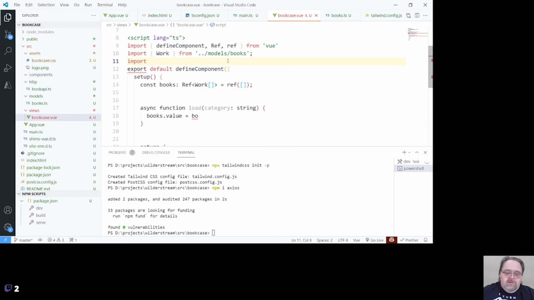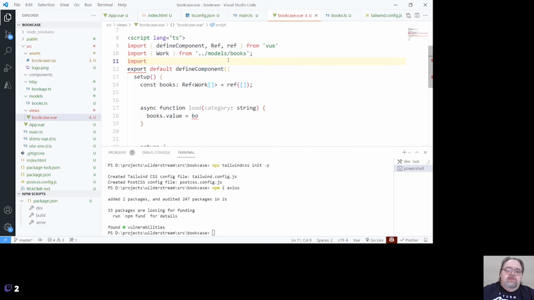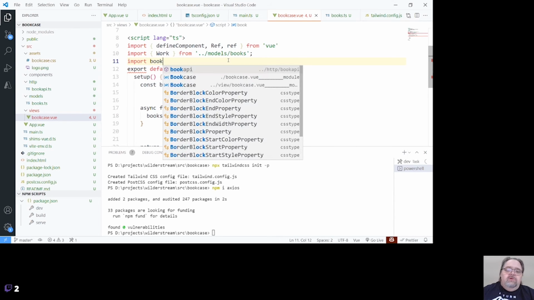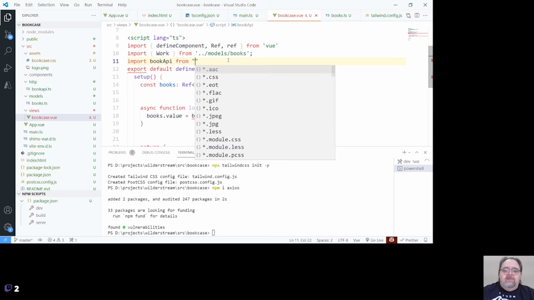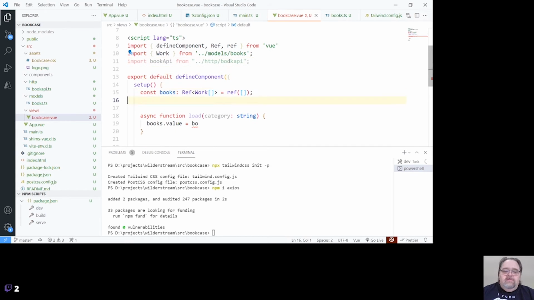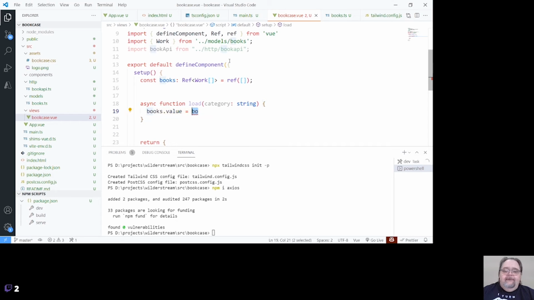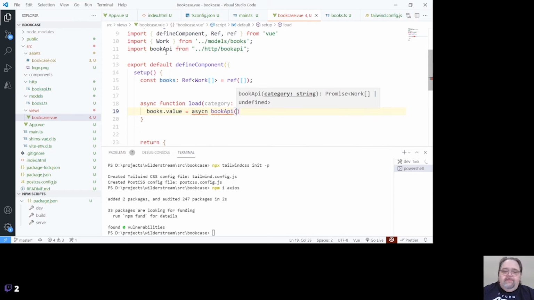Import, call it book API or service or whatever you want to. I'm not too hung up on that part. HTTP, books API, async, book API dot category.